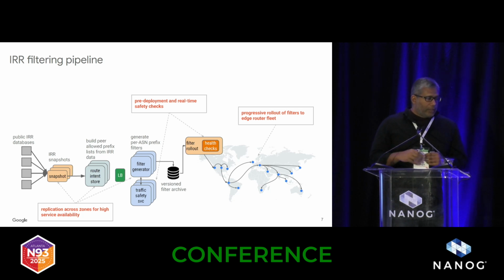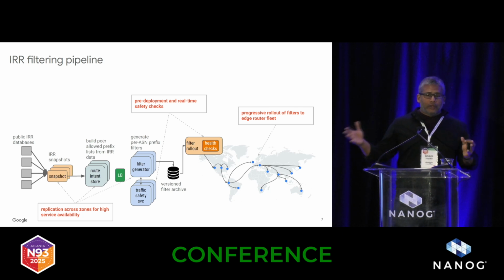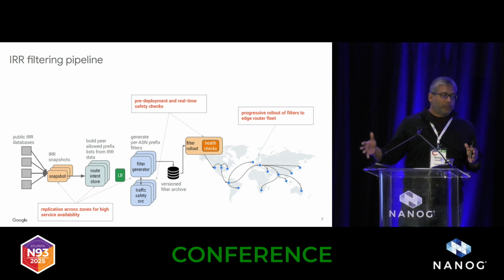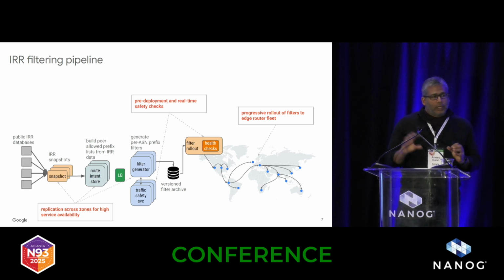And the progressive rollout means that it does take us several days to roll out a full set of filters to 1,000 devices or thousands of devices. We start roughly at the beginning of the week, and roughly midweek is when we finish. So that means that there is some delay. This is one of the trade-offs with progressive rollouts, that you can't instantly update. And from the routing perspective, if it changes routing, there's some churn during that time as we roll out. But generally, this hasn't been a major issue for us.